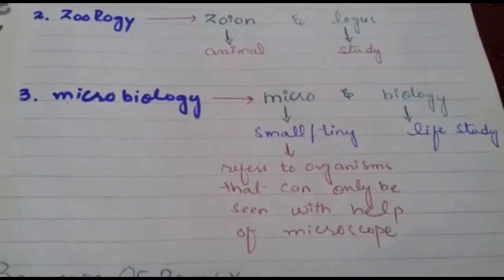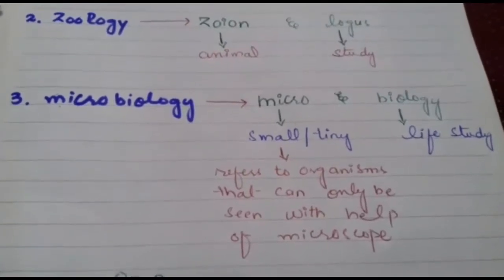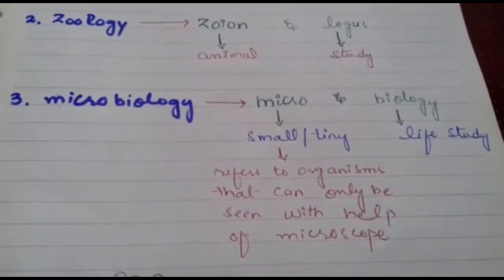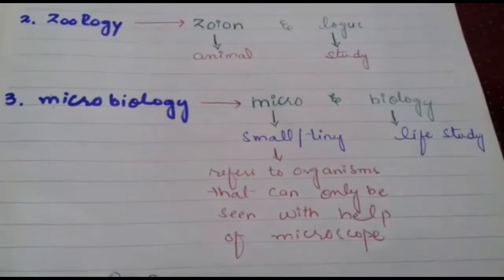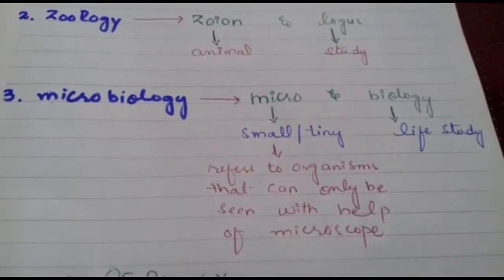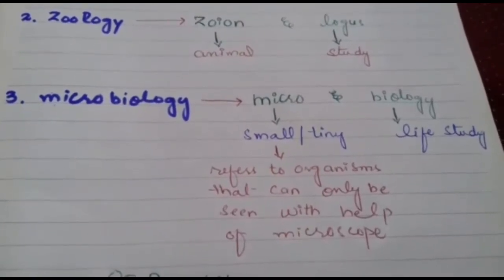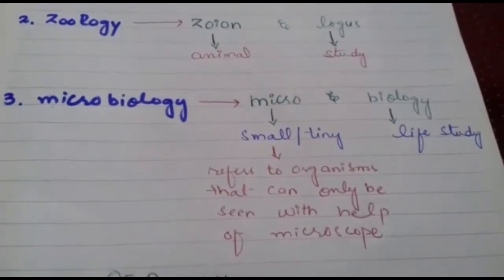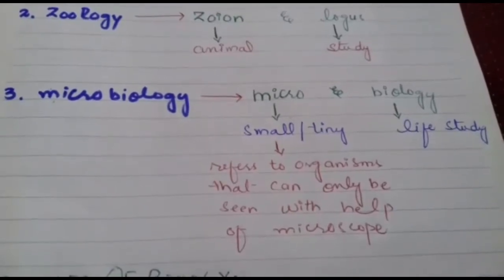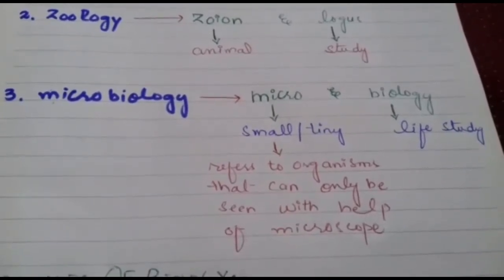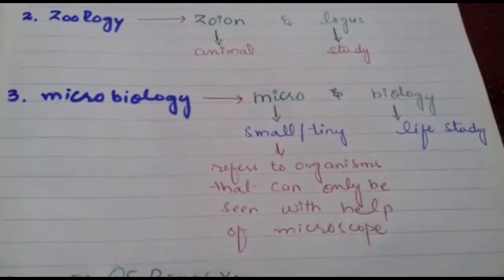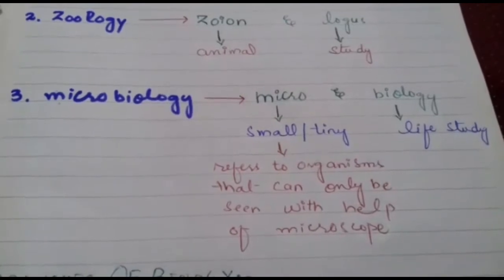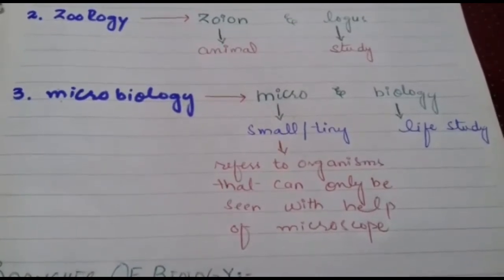The third major division is microbiology. Microbiology is a combination of two words, micro and biology. Micro means small or tiny, and biology is a life study. So microbiology refers to the study of those organisms that cannot be seen with the naked eye. Means it refers to the organisms that can only be seen with the help of microscope. Examples may include viruses, bacteria, and some fungus too.